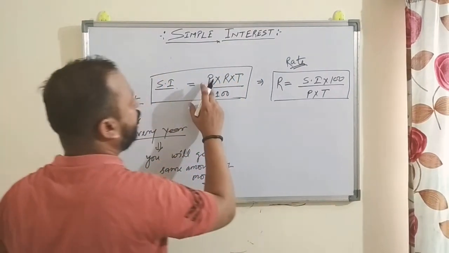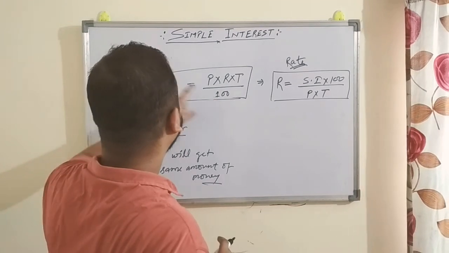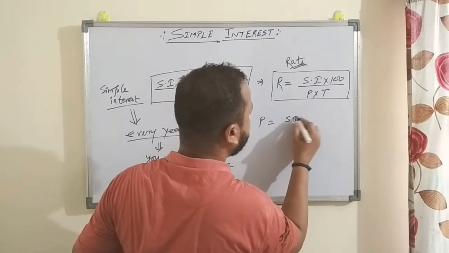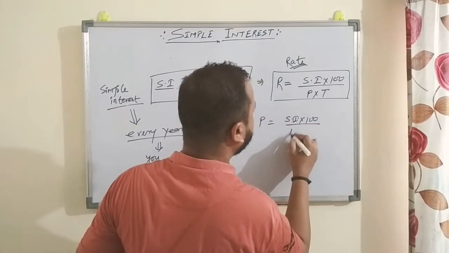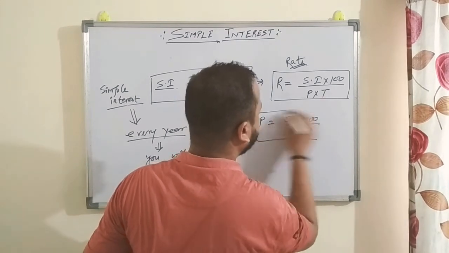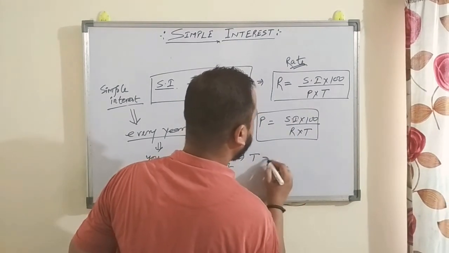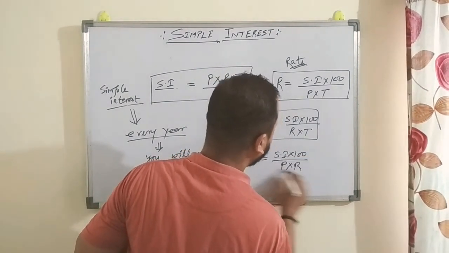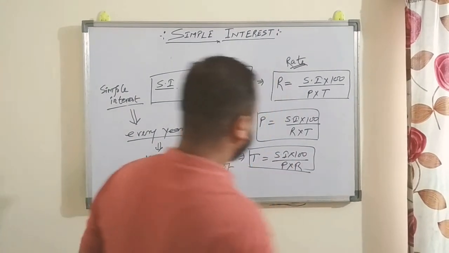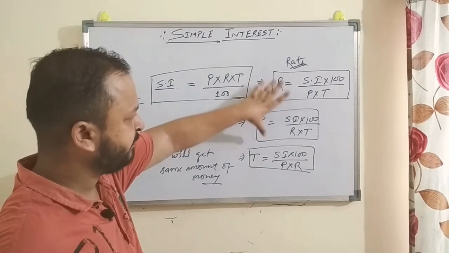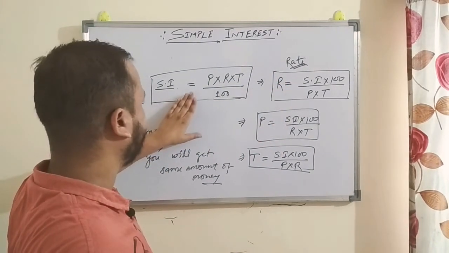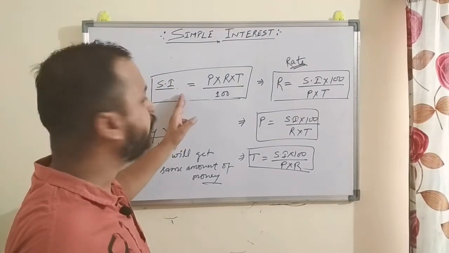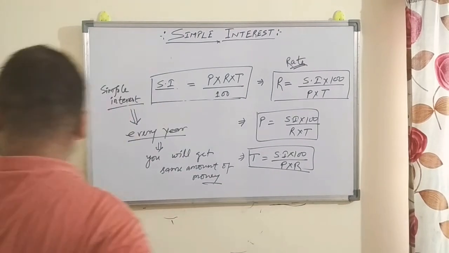Now if you want to find the principal, so SI into 100 upon R into T. And if you want to find the time, so SI into 100 upon principal into rate. So these three formulas come from here, right? This is the important formula, you have to memorize it. While you practice, you will easily memorize it, right? This is a very simple formula.